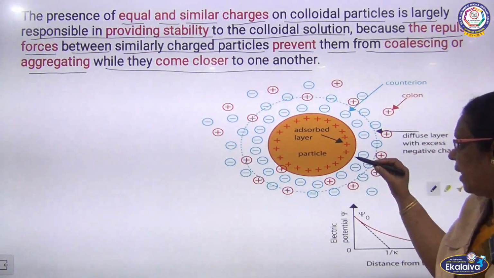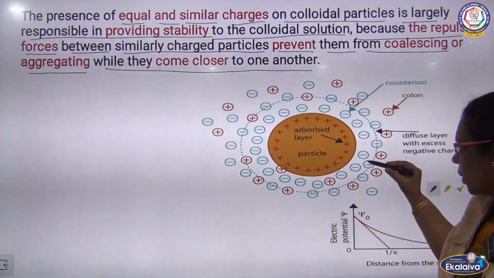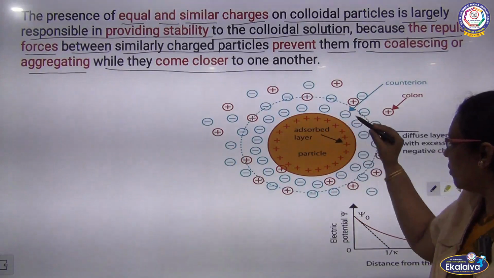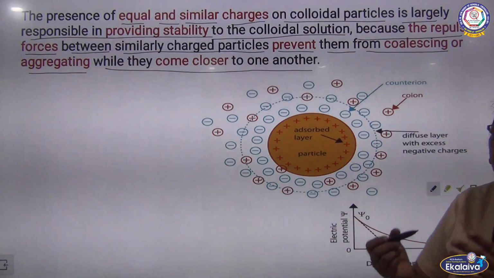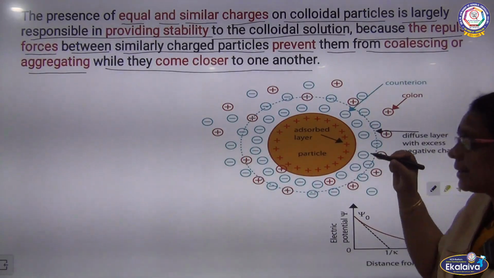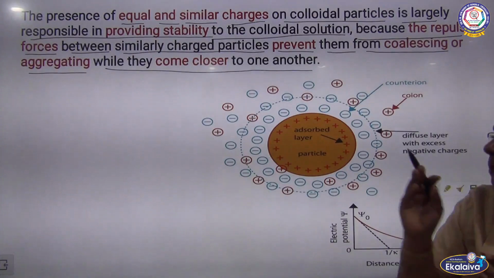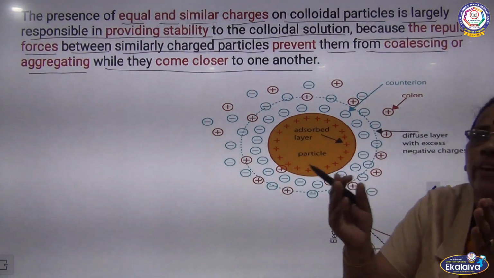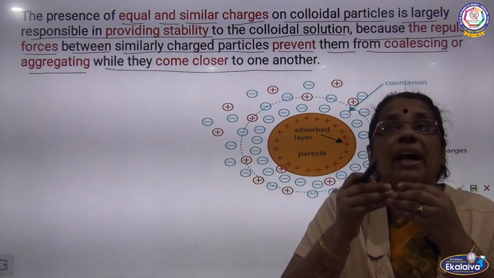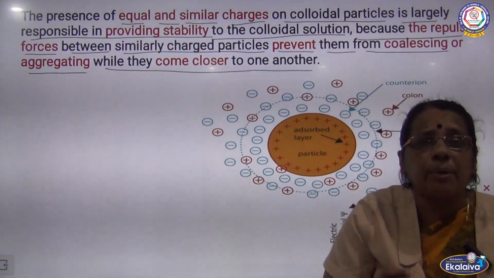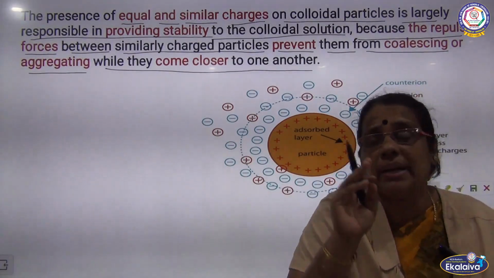Here, this is the adsorbed layer, which is a positive charge. Around the positive charge, you can see a negatively charged layer. Actually both are like charges, so repulsive force is taking place. As a result, we can prevent the particles from coming closer, meeting each other. We can prevent the association of the particles and the aggregation of the particles, thereby giving stability of the colloids.